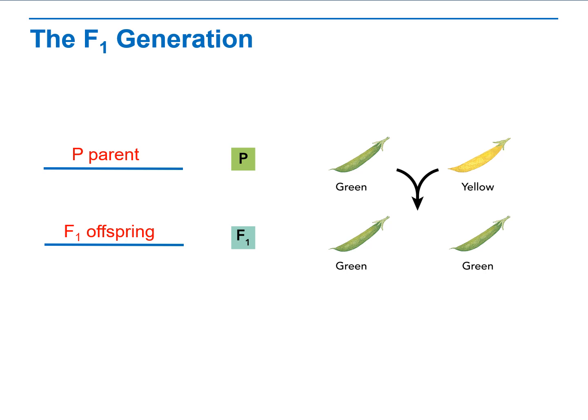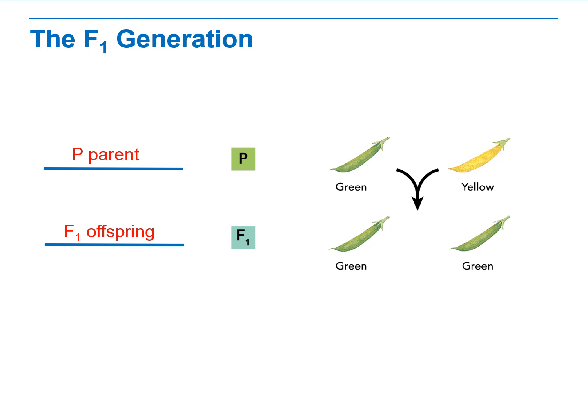Based on the diagram for this cross, which trait is dominant? Green color or yellow color? Well, it must be green color because the yellow color is masked in the F1 generation. If you only saw the plants in the F1 generation, could you know for sure what the parents' colors are? Why or why not? The answer is no.